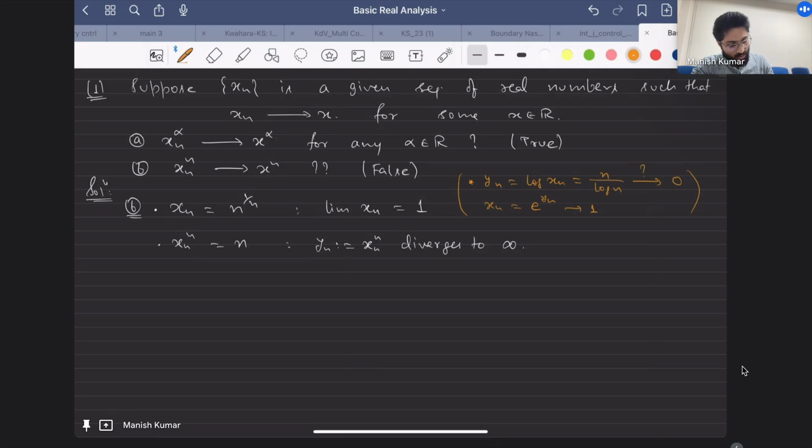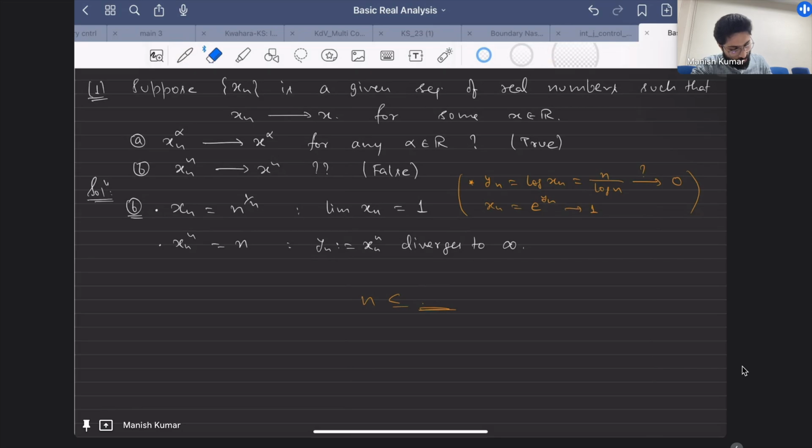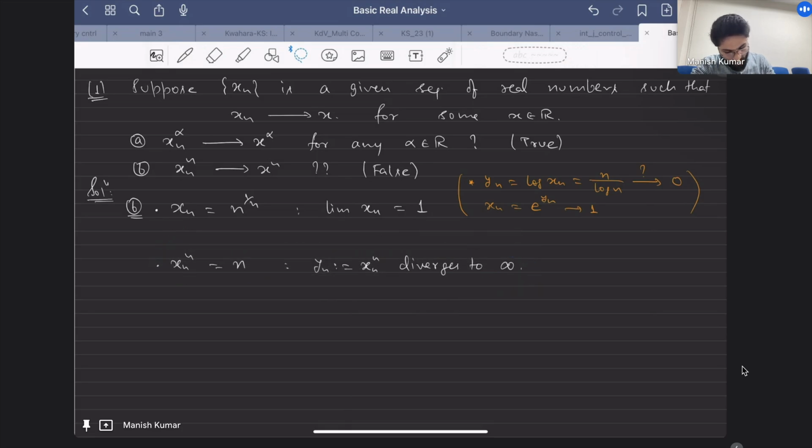So you can probably use the sandwich theorem here, but you cannot apply it directly, because whatever bound you get, n is not bounded above. So you cannot get any constant. If you had gotten some constant over here, then you could do it in this way. But the point is you can't get this upper bound. That's one of the issues, and what you suggested is much better. For that you can use this theorem. So this is the first method.